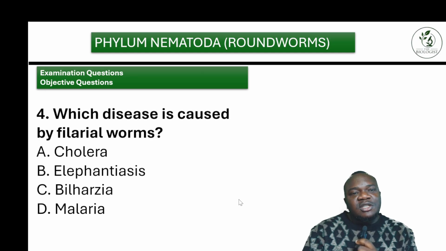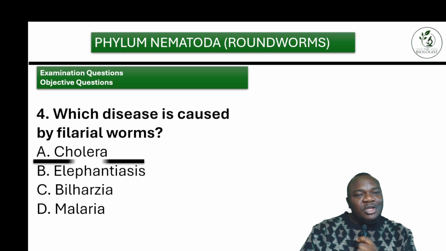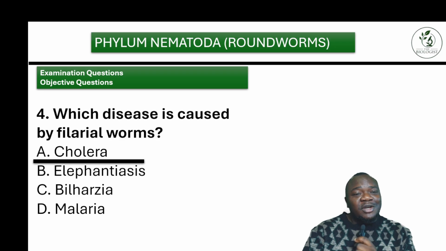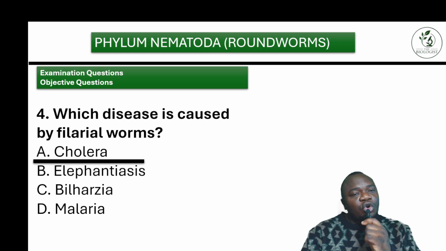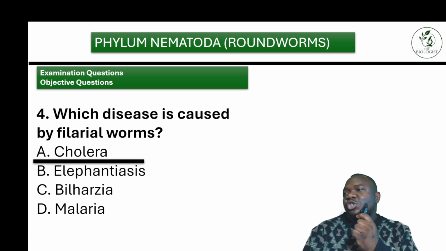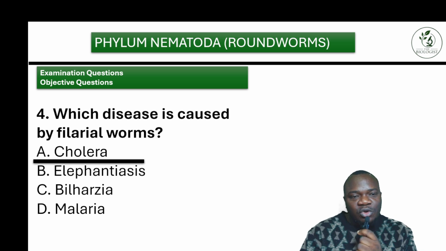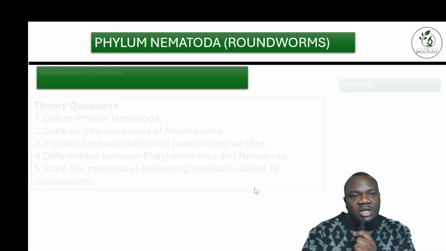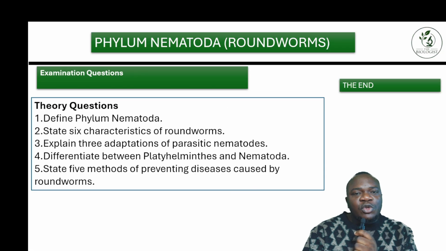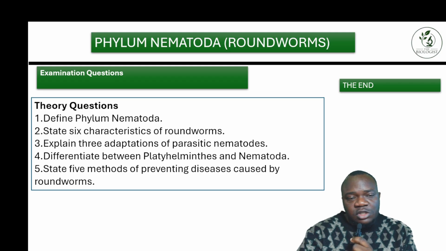Which disease is caused by filarial worms? Here it says cholera, you have malaria and all that. Out of these four multiple choice questions, I want you to checkmate and tell me which of them is correct and which of them is wrong. Then I'll know that you have watched this video to the last bit. Here you just have some questions for you to play with.